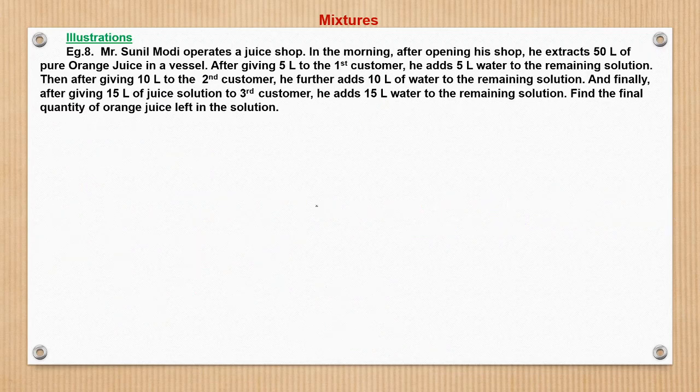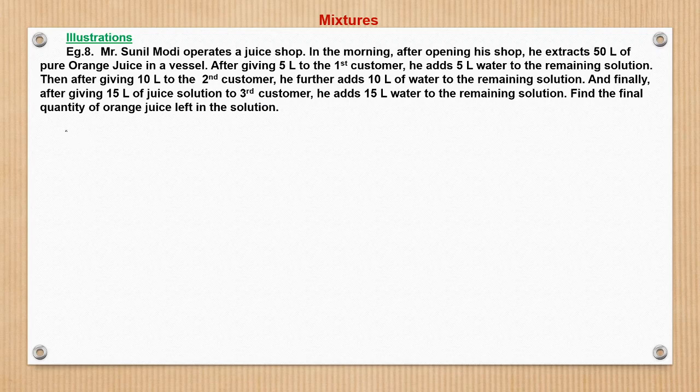But now this question is, Mr. Sunil Modi operates a juice shop. In the morning after opening his shop, he extracts 50 liters of pure orange juice in a vessel. After giving 5 liters of juice to the first customer, he adds 5 liters of water to the remaining solution, right? Then after giving 10 liters to the second customer, he further adds 10 liters of water to the remaining solution. And finally, after giving 15 liters of juice to the third customer, he adds 15 liters of water to the remaining solution. Find the final quantity of orange juice left in the solution.